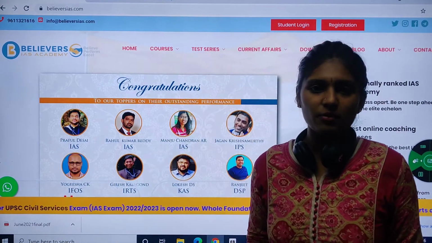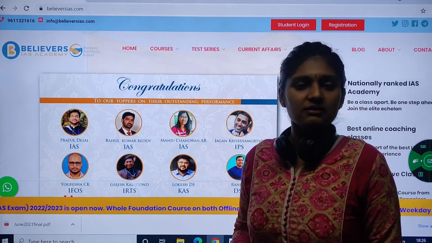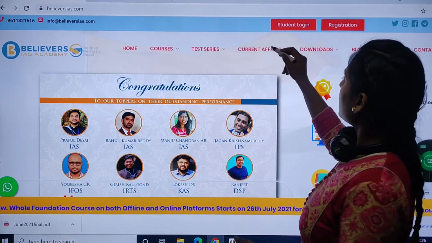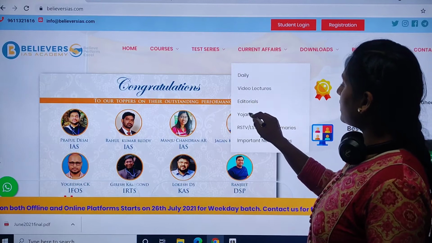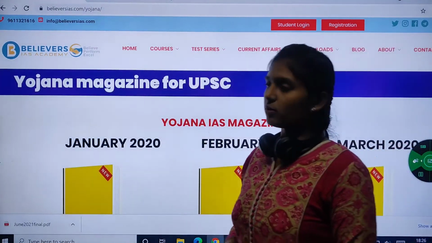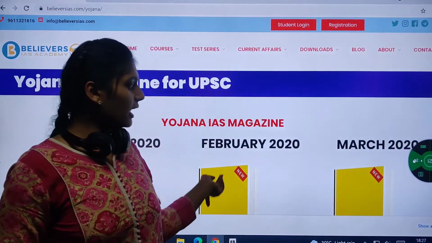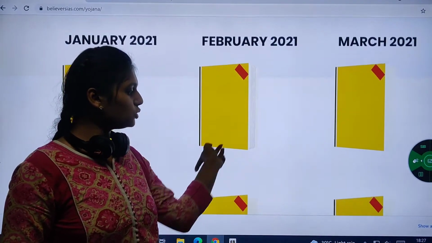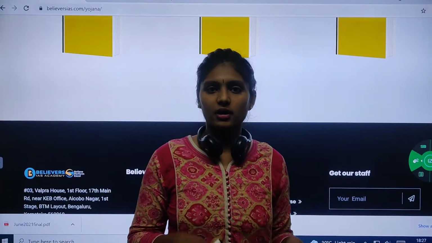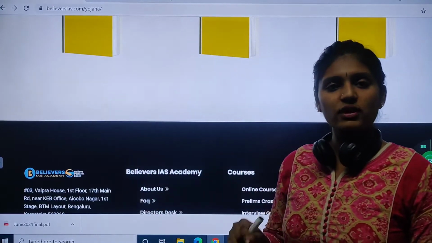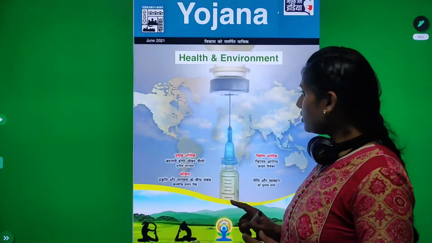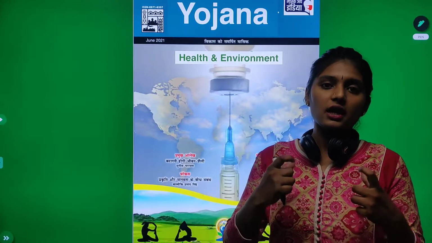So where can you get Yojana magazines? If you visit our website believersias.com and go to the current affairs section, you'll get the Yojana option. Yojana magazines are uploaded here, and the newest version, June 2020, is updated in the Yojana section. When you download the PDF of that month and start studying, how do you choose the important topics which you can relate to your syllabus?